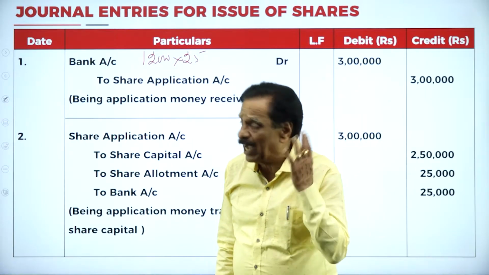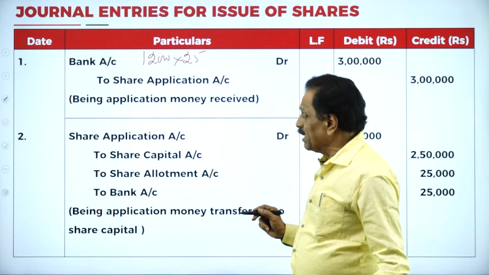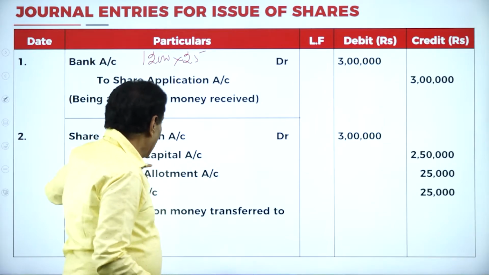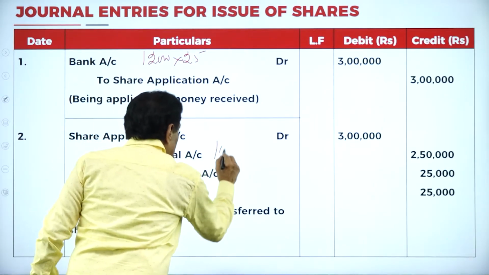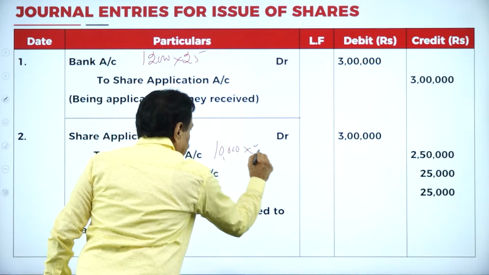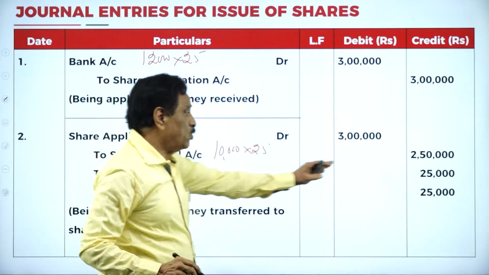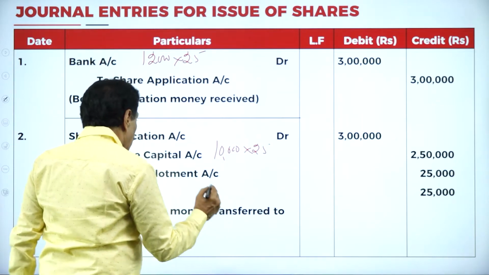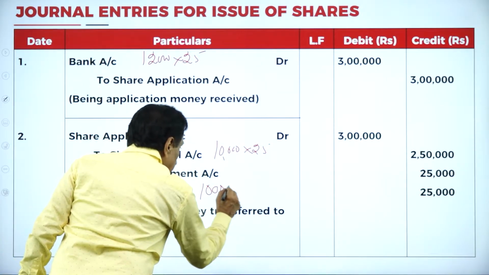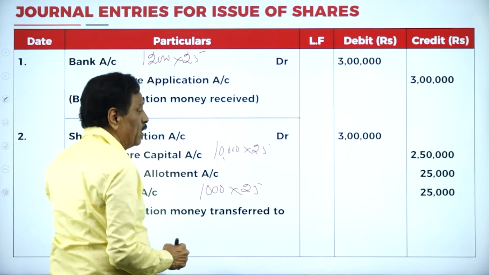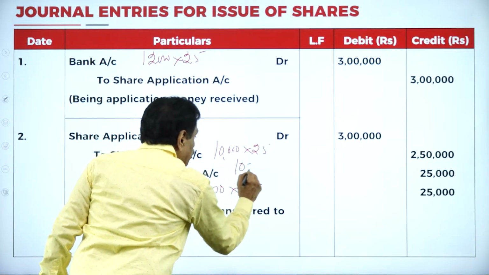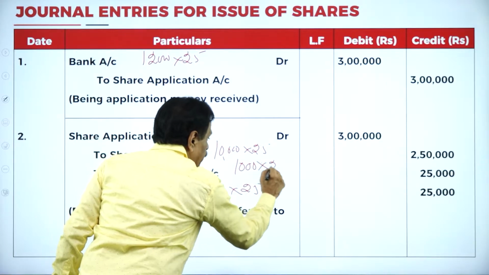We received 3 lakh. Second entry, share application account debit 3 lakh. Actually we require 10,000 into 25. This is 2,50,000 goes in favor of the capital. Then how much refunded? 1,000 into 25, 25,000 is refunded. How much goes in favor of allotment? 1,000 into 25.